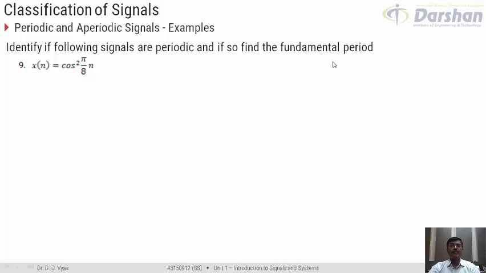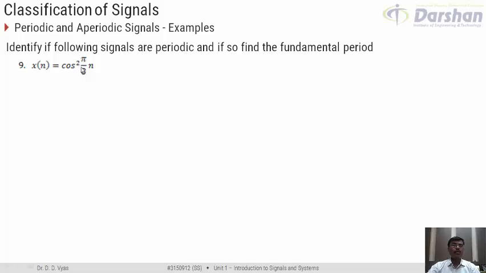The new thing is that now cos is not simple. What we are given is the square of a signal. Now if we are given the square of a signal, that is cos square, then we cannot directly compare it with cos 2 pi f n, that is, we cannot directly compare 2 pi f n with pi by 8 n. Why? Because we have a square here. Our standard form is cos 2 pi f n, not cos square. So the new thing here is this square term.